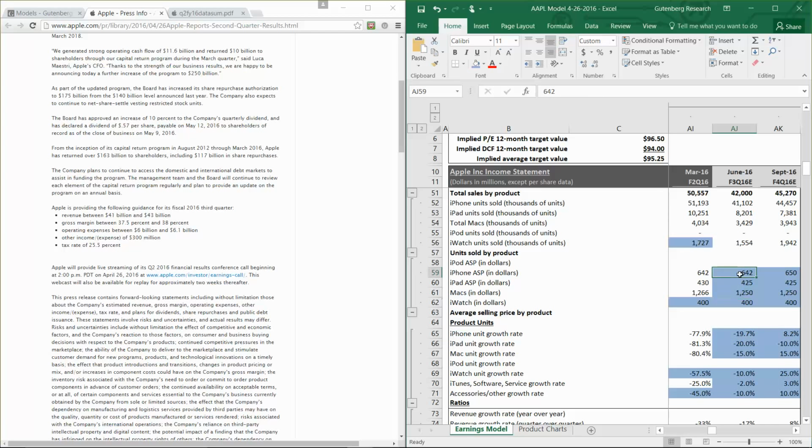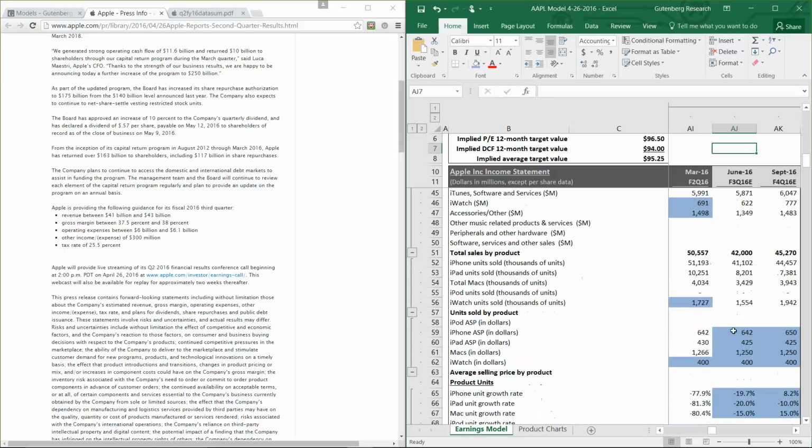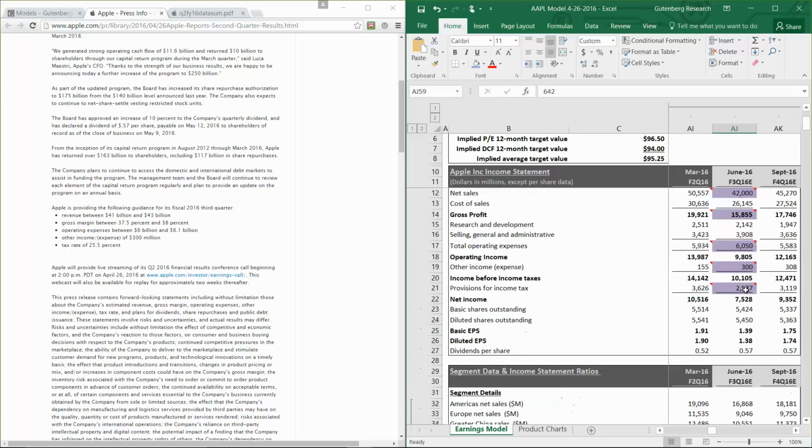So we brought that down to about a 20% decline in the fiscal third quarter. And again, we had already explained that we brought our average selling price down to 642. This average selling price might actually even be lower next quarter. So we'll have to listen to see if we get any commentary from management on what the expectation for average selling price is going to be for the next quarter, because they do have the iPhone SE, which could actually put a little bit more pressure on the average selling price since it's got a lower price point at $399. So hopefully they give some clarity on what their expectations are for average selling price. I'm sure the analysts will be pushing for that in the question and answer section. For right now, prior to the call, we'll just leave it at 642.